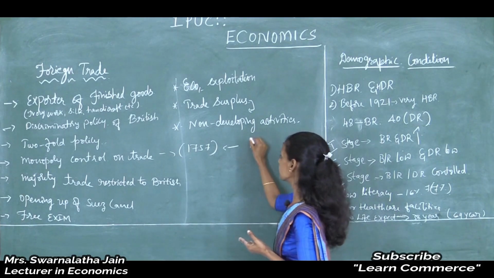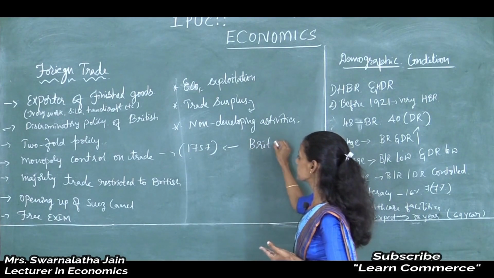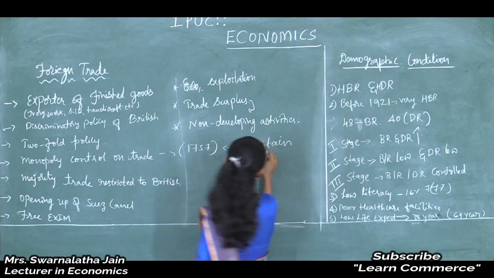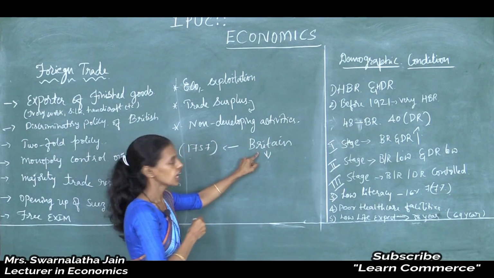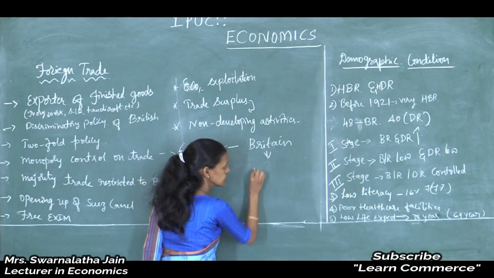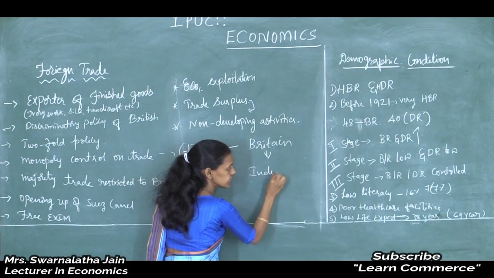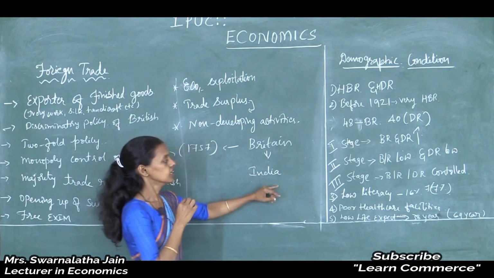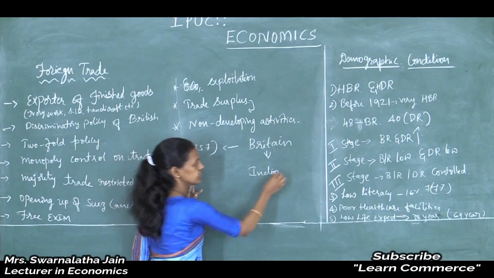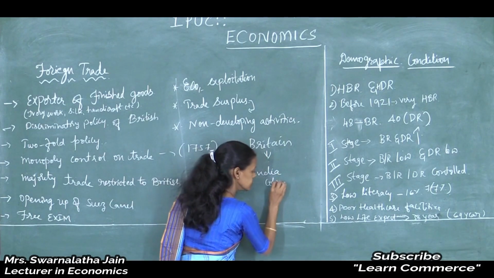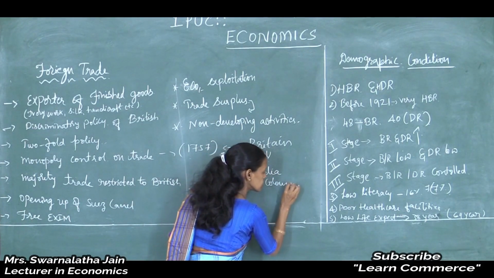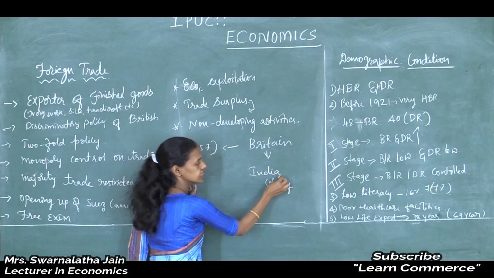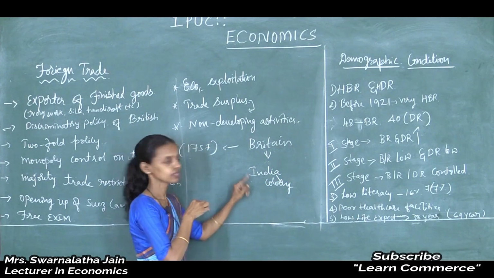Now Britain is the ruling country, and India is a colony.